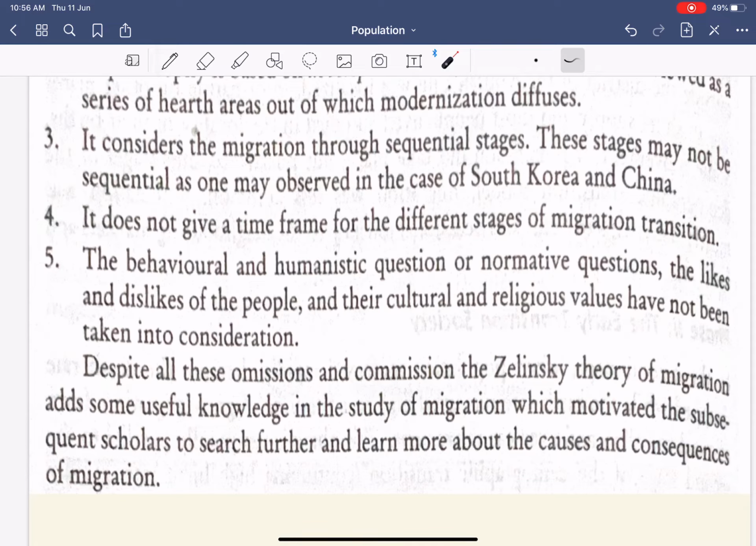Next, it considers migration through sequential stages. That migration will continue in such sequential stages. Now, this may not be sequential, as one may have observed in the case of South Korea and China. That migration will not be sequential. Migration can happen, means that migration will go on from 10 to 20 to 30. This is very difficult to say.